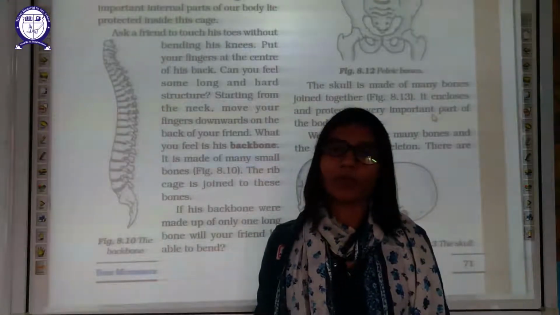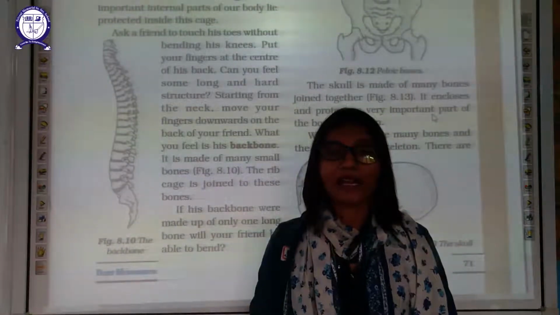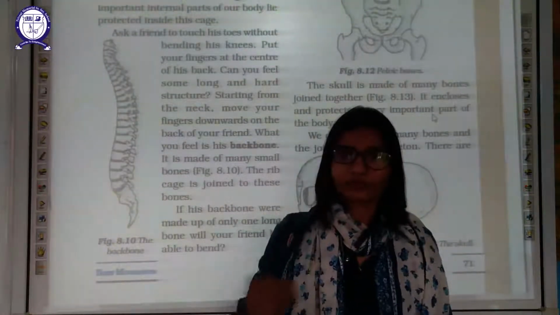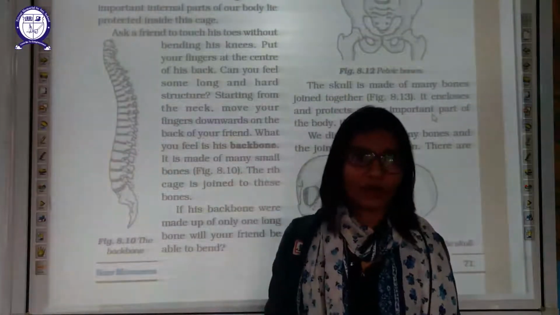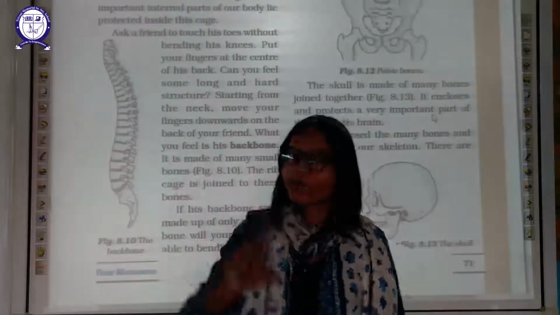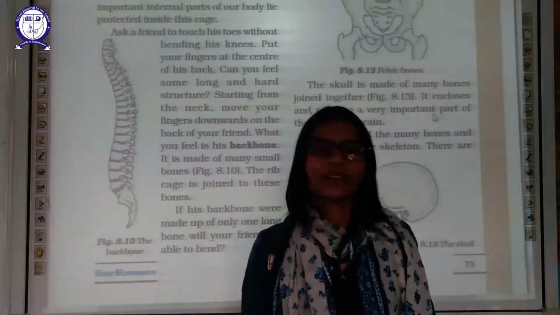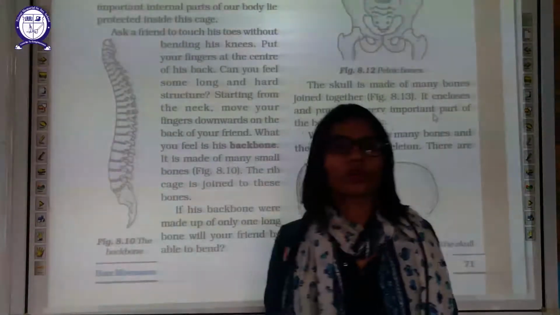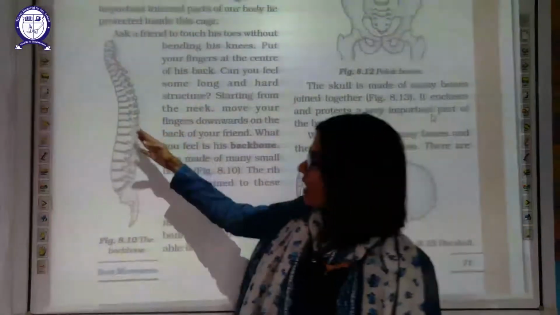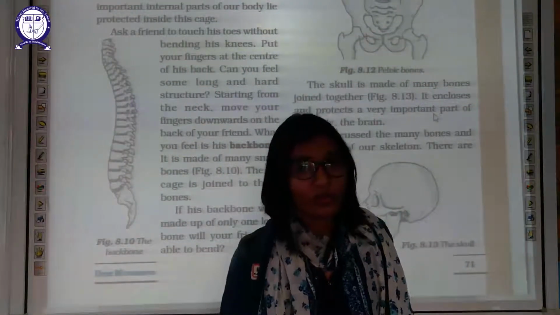One of the most important parts of your body, the spinal cord, is a thin cord which connects your entire body with your brain. So your backbone is protecting that spinal cord. That's why you should always sit with a straight backbone. There is a curve in the backbone itself, but you should not make this curve more curvy, because it will result in damaging of your spinal cord.